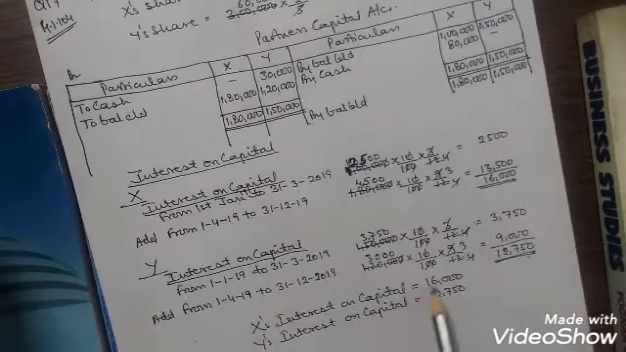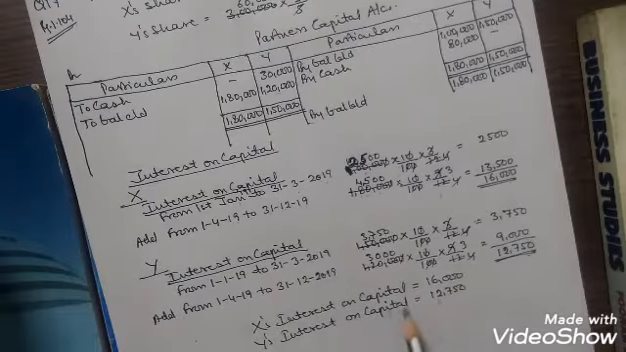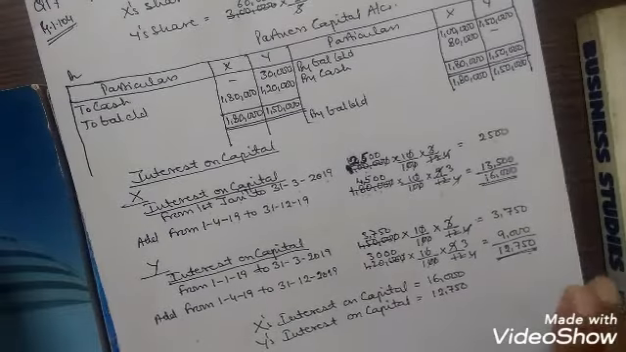X's interest on capital is 16,000 and Y's interest on capital is 12,750.